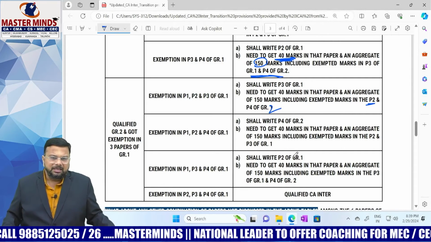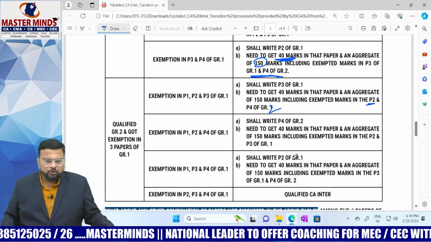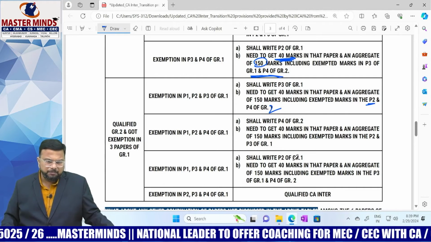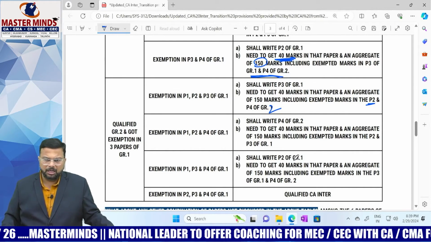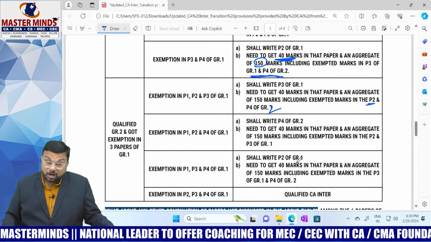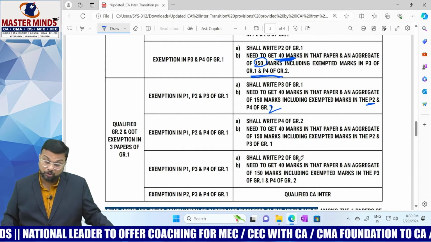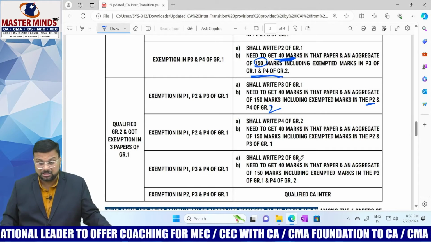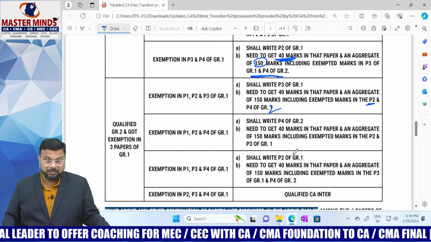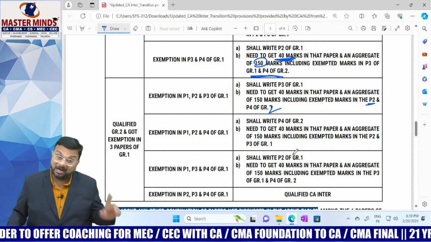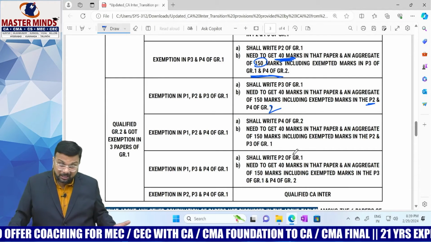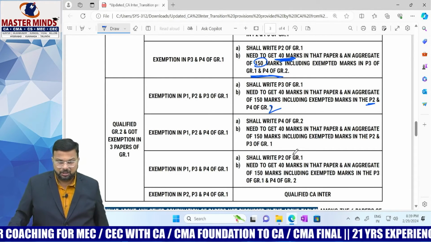Okay. Right. Next, qualified group 2 and got exemption in P1, P2 and P3. That means you did not get an exemption in cost and management accounting. Then obviously you have to write cost and management accounting, that is nothing but P4 in group 2. You need to get 40 marks and an aggregate of 150 marks. For calculating aggregate, we will take P2 and P3 papers of group 1 under the new scheme. P2 is corporate and other law. P3 will be taxation.